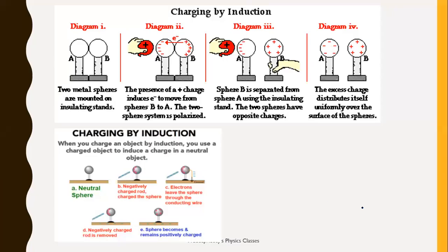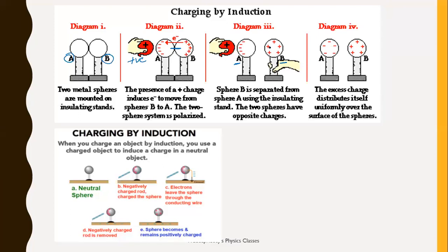In diagram 1, what have we seen? There are two bodies mounted on insulating stands. This is A and this is B. In diagram 2, you are taking these two into contact with each other, and you bring a positively charged body near. As it is positive charge, what would happen? All the negative charge gets transferred towards A, leaving B positive. And now you are separating them. As a result, negative charge resides on surface A and positive charge resides on surface B.